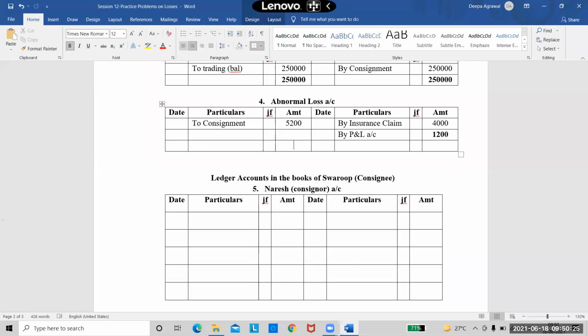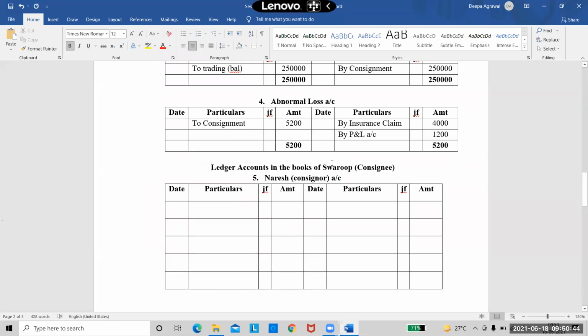That's it. Now put the totals on both sides, and my totals are 5200. So my problem is completed with the abnormal loss account done. This is how you need to do the account every time. Just take the total loss on the debit side as to consignment. Whatever you are receiving from the insurance company, take it on the credit side and transfer the balance to P&L account. So if you're not receiving anything from the insurance company, then what happens?